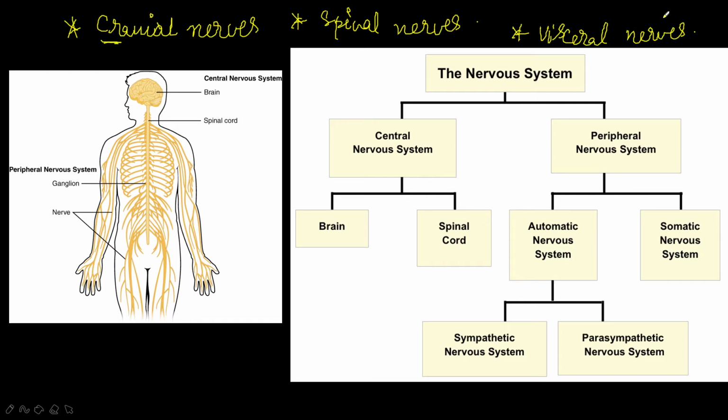These cranial nerves, spinal nerves, and visceral nerves are each of two types: sensory nerves and motor nerves.